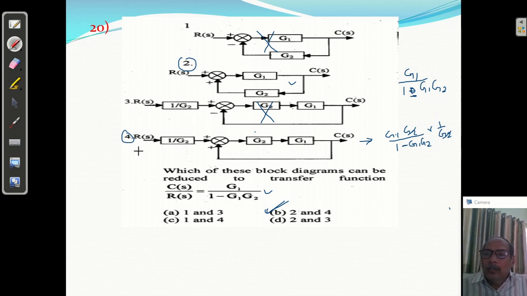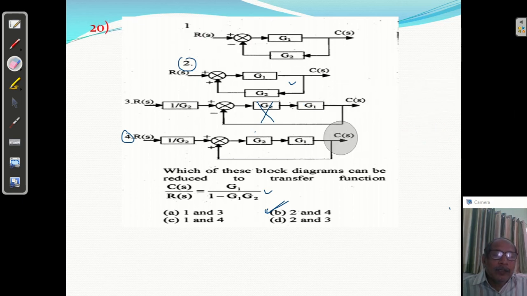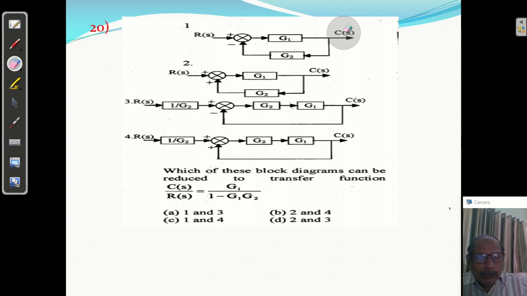So I have solved 20 questions here in part 2. Clear? I have tried to clear your concept. This will give the basic idea of how to solve the problem. Okay, you can face the IES examination, GATE examination, PSU examination, some board examination, electricity board examination, or some government examination. Clear? So if your basic concept is clear, you can face any examination.